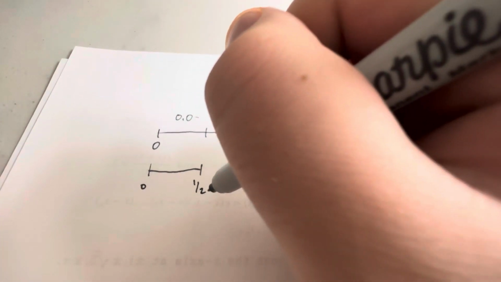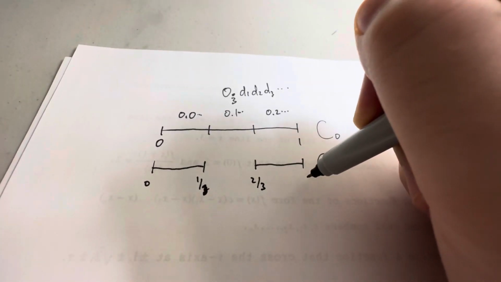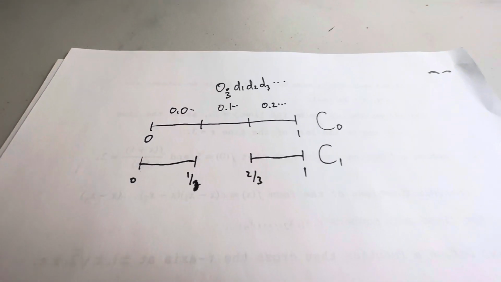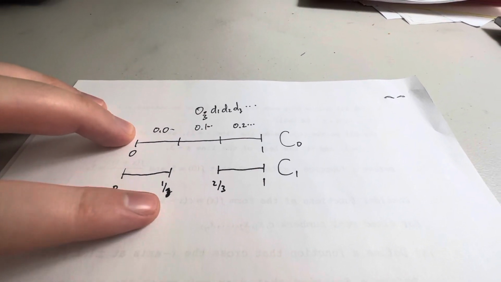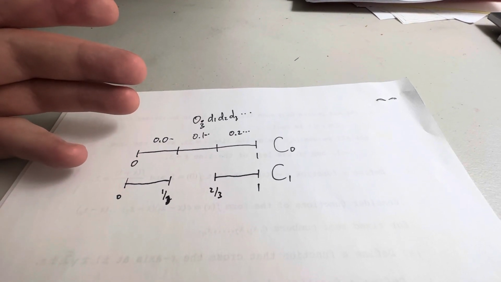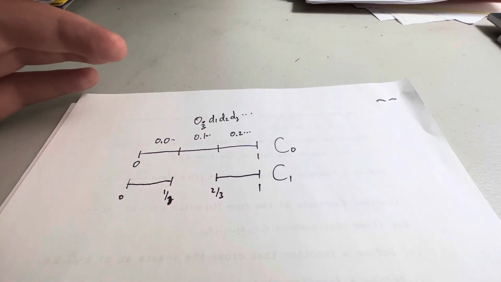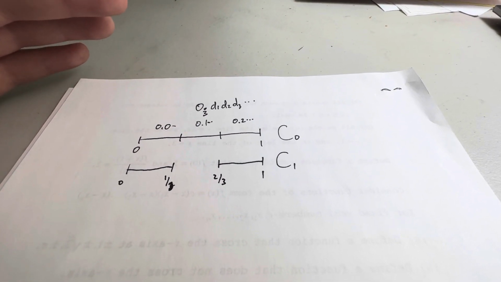And the set that's left over makes up C1. Okay, we have to be a little bit careful though, because why is 1/3 and 2/3 retained in the set C1, but the stuff inside isn't? In other words, shouldn't 1/3 not be included? Because it's, after all, in ternary, it's 0.1.